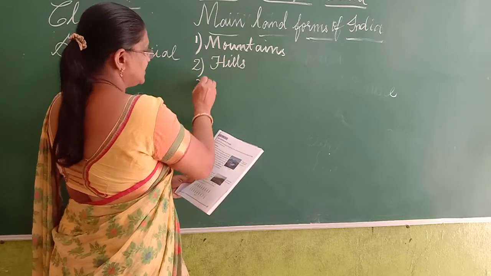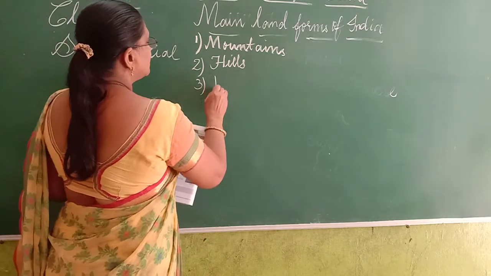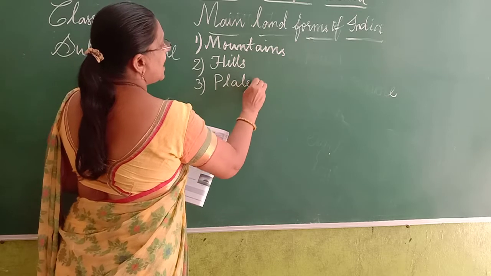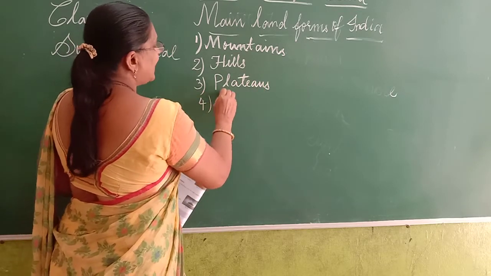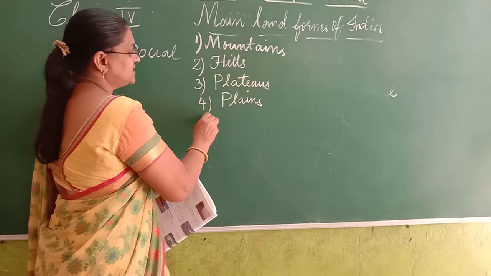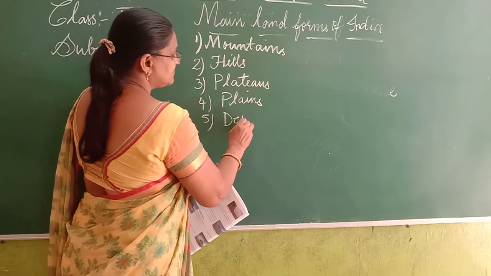Third one is plateaus. And the fourth one is plains. Then the fifth one is deserts.